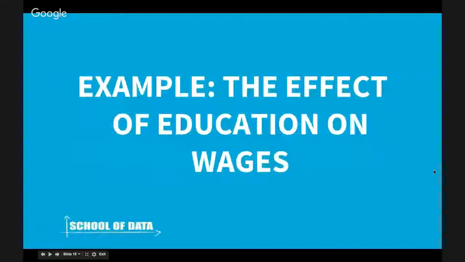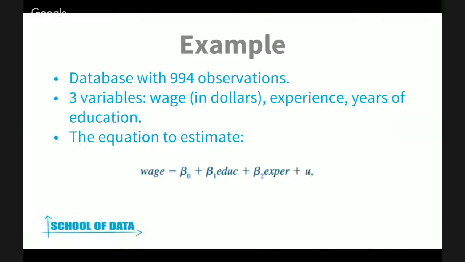So an easy way to see this, I ran this example, the effect of education on wages. So imagine that you have a database with this amount of observations. And then you have three variables: wage, measured in dollars, years of experience, and years of education. And you want to estimate this equation over here, the one we had earlier, where you have your wage, education, and experience, and you want to run this regression.